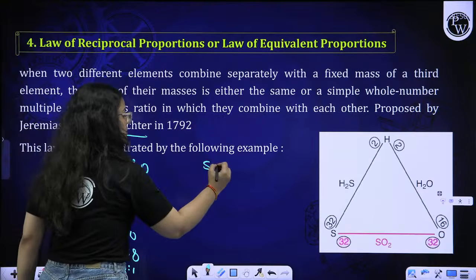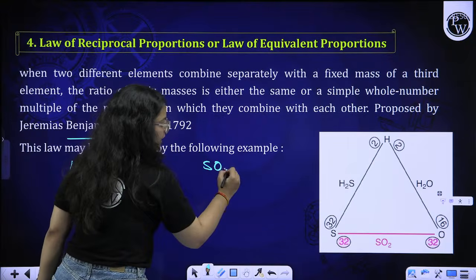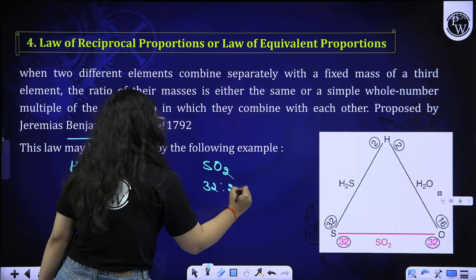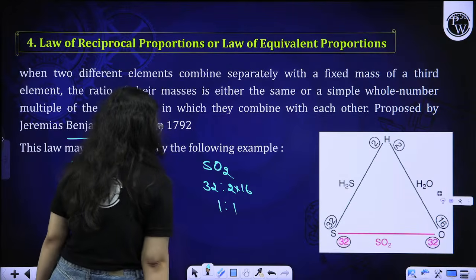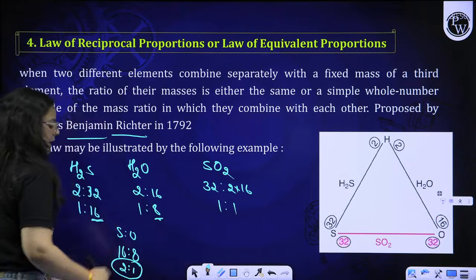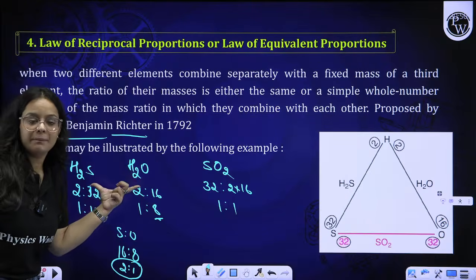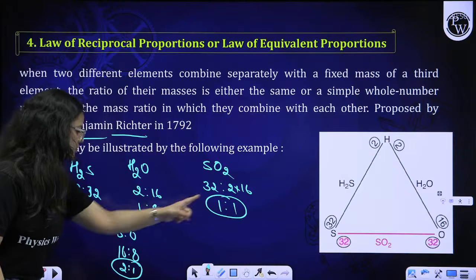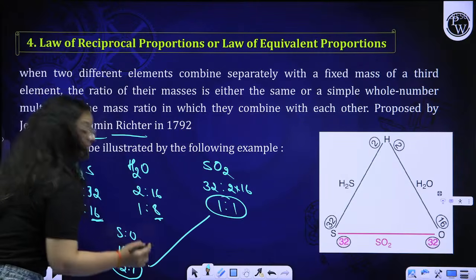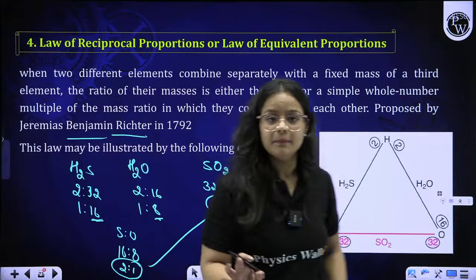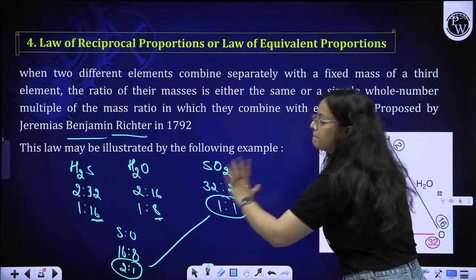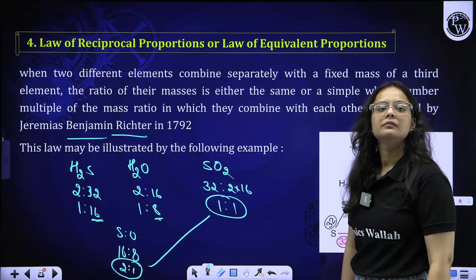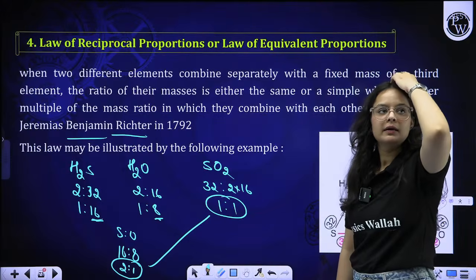And when sulfur and oxygen combine with each other, they create SO2. The sulfur mass is 32, and the oxygen mass is 2 into 16, that is also 32. So 1:1. This is the ratio of sulfur to oxygen obtained from the different compounds, and when they react with each other, if we compare these two ratios, we get it either the same or in a whole number multiple. This is the law of reciprocal proportion. Yes, beta. This is the law.